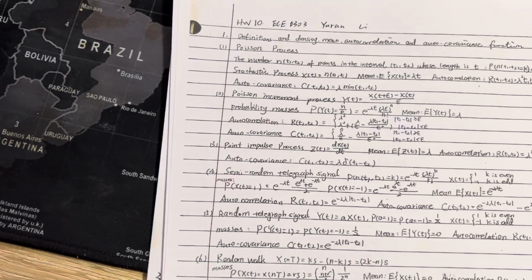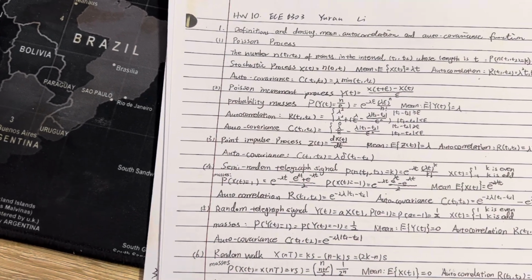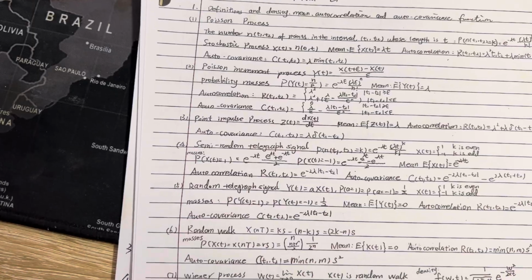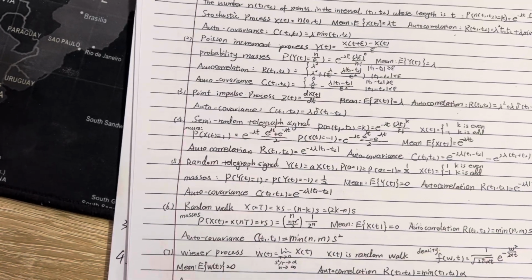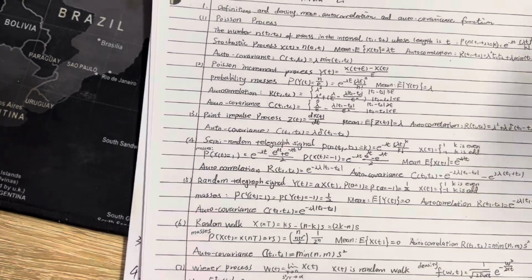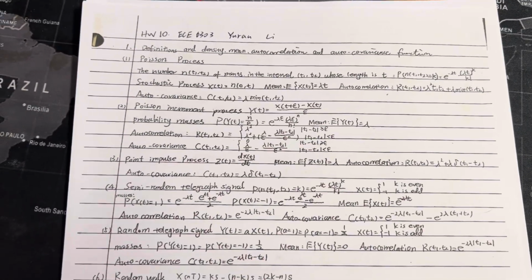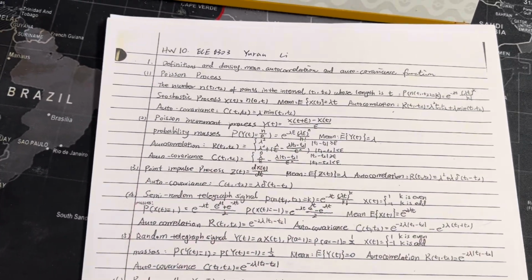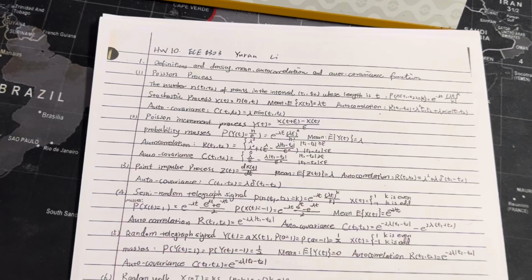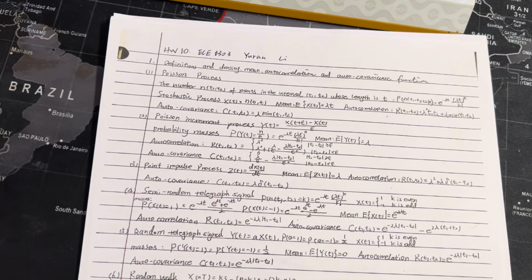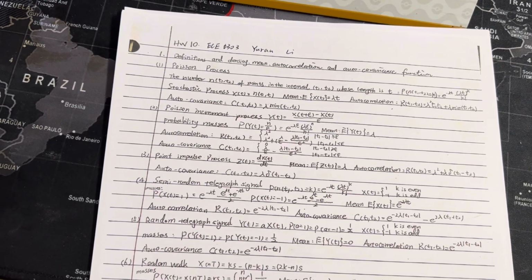So for the first one, I think the mean of the Poisson process is theta t, which is a linear function of t, and this matches our common sense: the longer we wait, the larger the expected number of buses. The autocorrelation function contains a term of the minimum of t1 and t2, which comes from the property of independent increments.